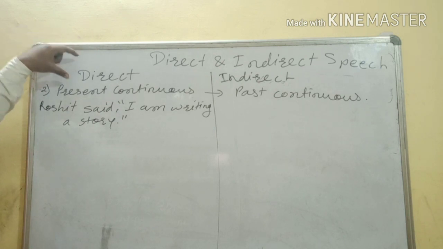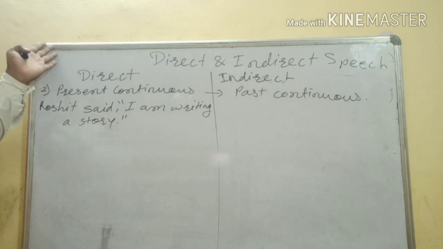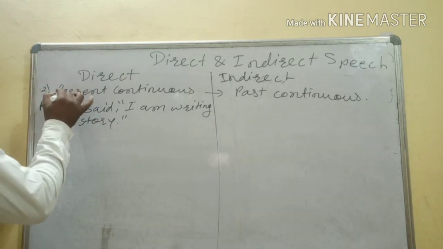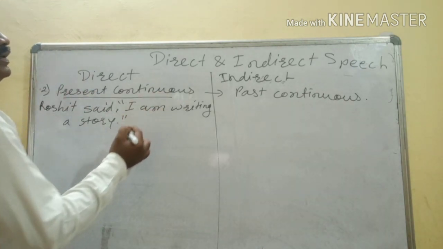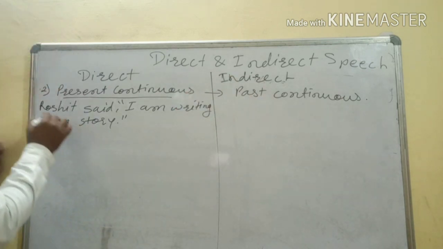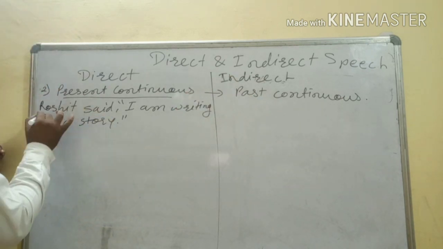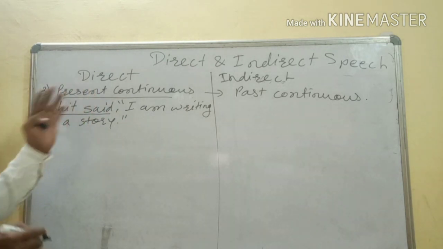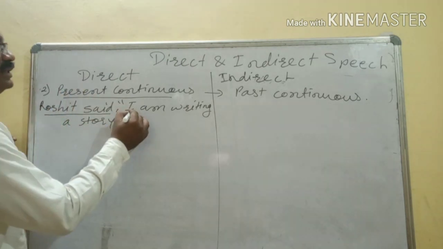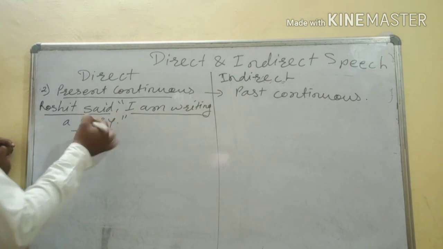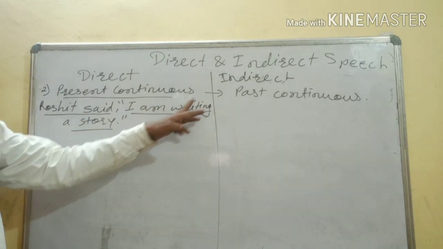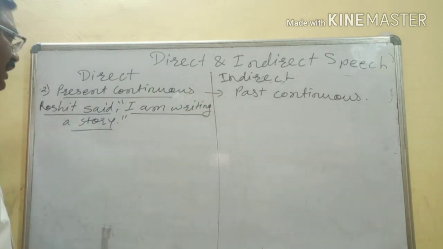If reporting verb is in past, and reported speech is in present continuous, it will change into past continuous. Now, Roshit said, this statement is there. Said is V2, this is simple past here. So if reported speech is in present continuous, this one will change into past continuous tense.